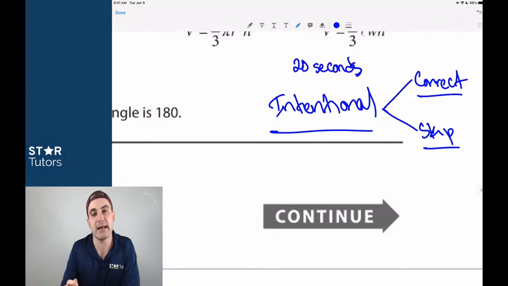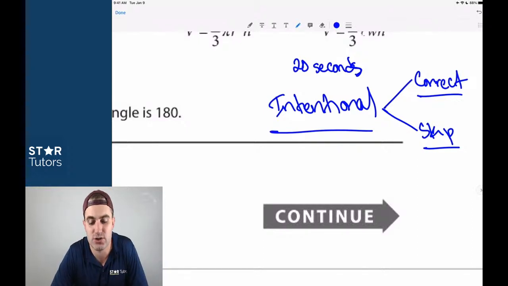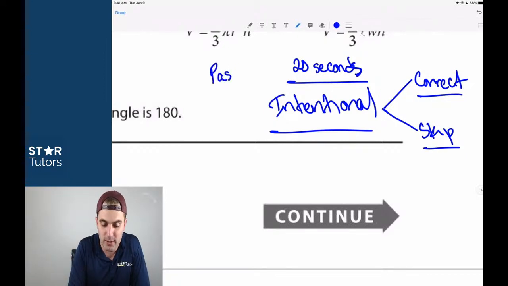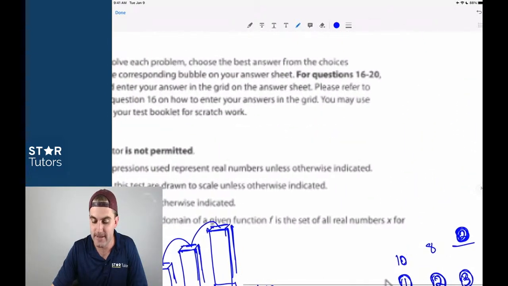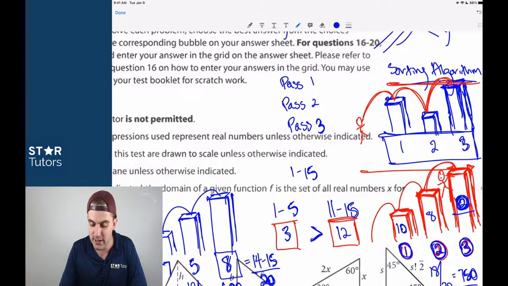Okay, you have 20 seconds to determine not to answer the question, but you have 20 seconds, no more than 20 seconds on the first pass at least, right? Pass 1, where you're going to go all the way through the test, 1 through 20, and you're going to sort these questions, right, so that the boxes that you're going to jump on look like this and not this.